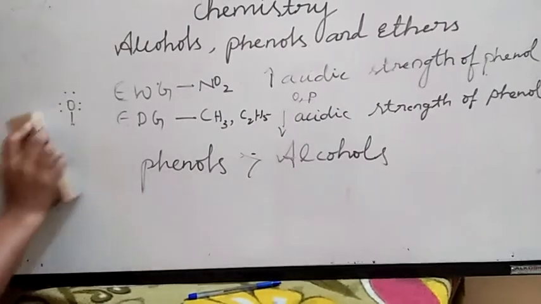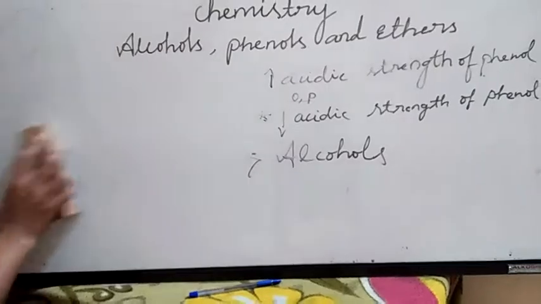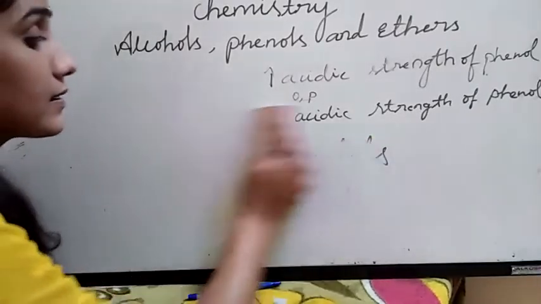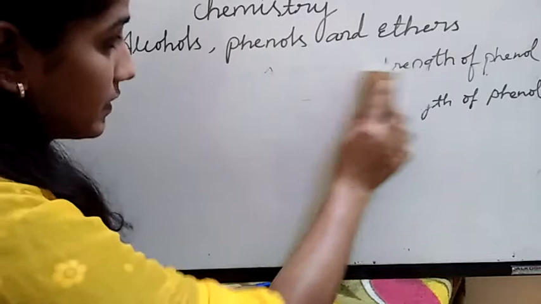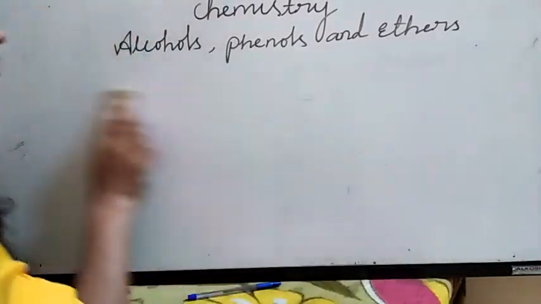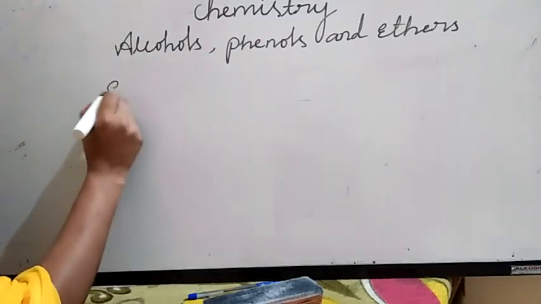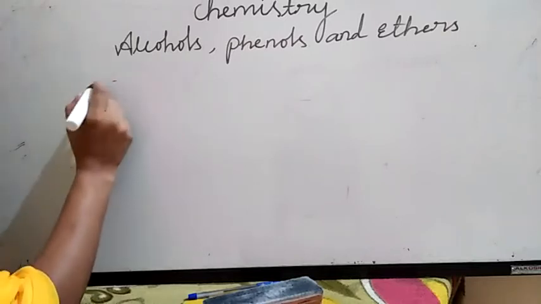This is about electron donating and electron withdrawing groups. Electron withdrawing means the tendency to accept electrons towards itself. Electron donating means the tendency to give electrons to others. Then, in your syllabus, esterification of alcohols and phenols.